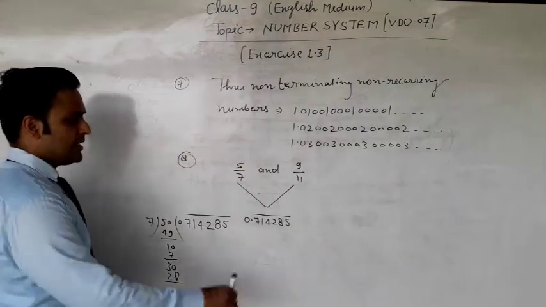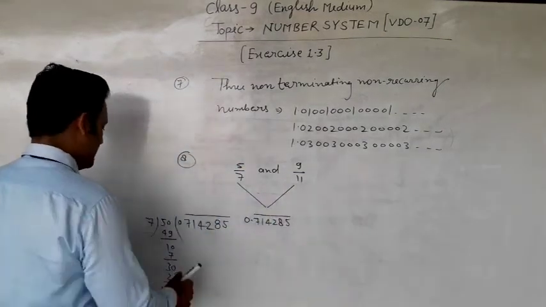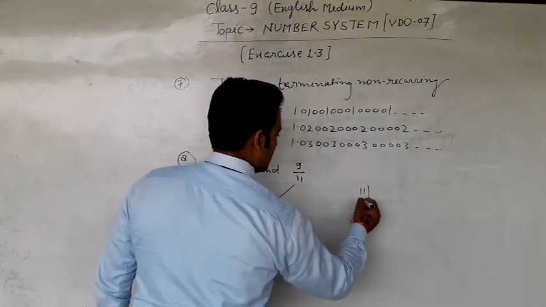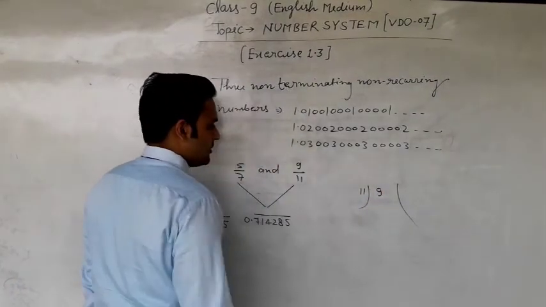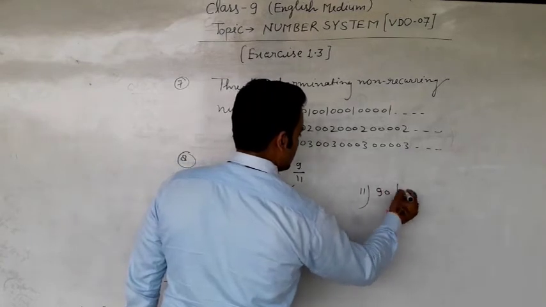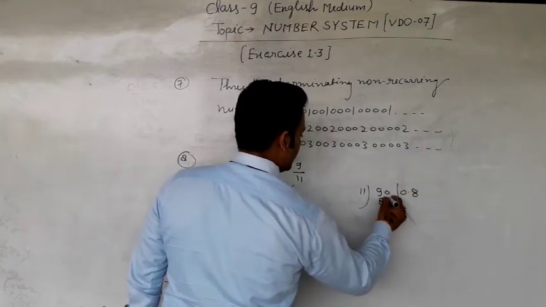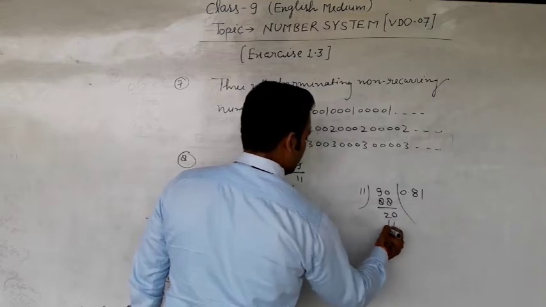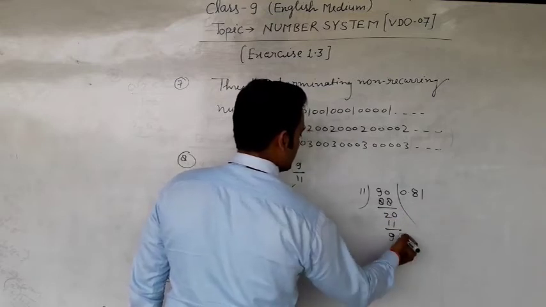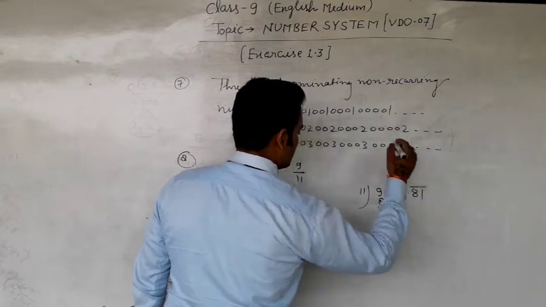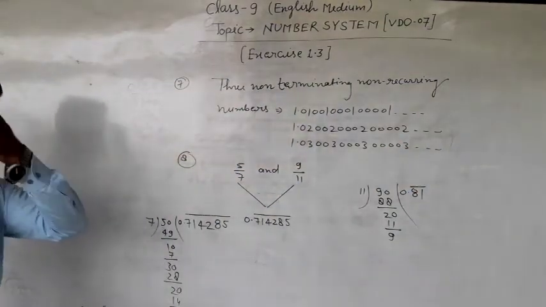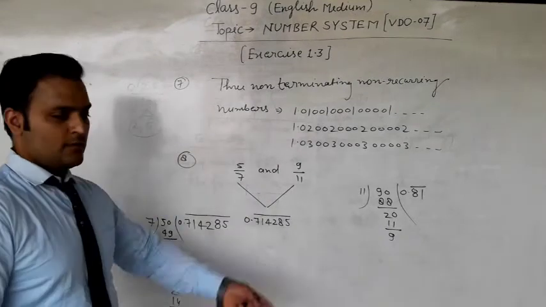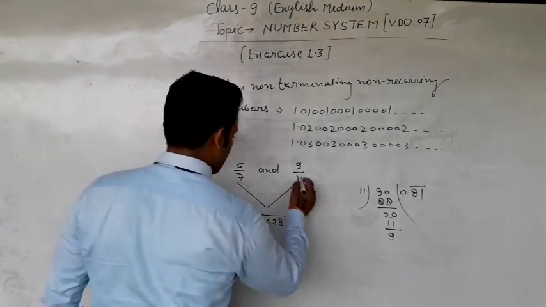Now 9 by 11, we have to divide 9 by 11. 11 times 8 is 88, remainder 2; 11 times 1 is 11, remainder 9; and again it repeats. 0.81 repeating is the decimal expression of 9 by 11.